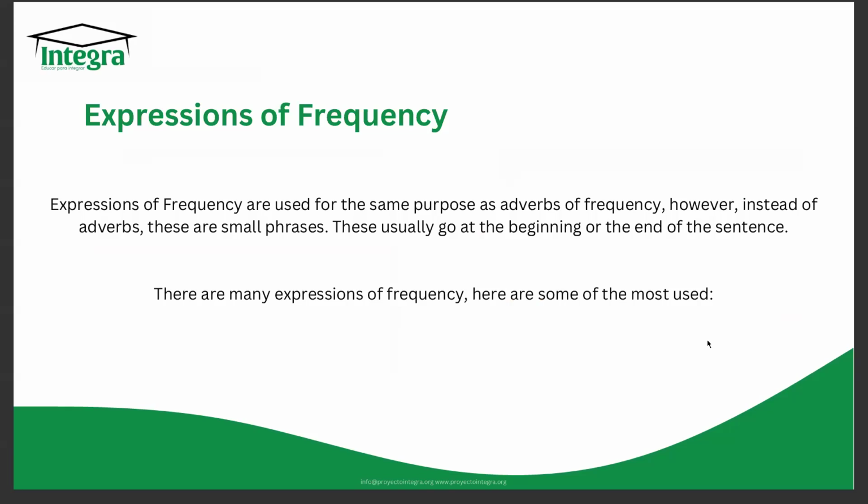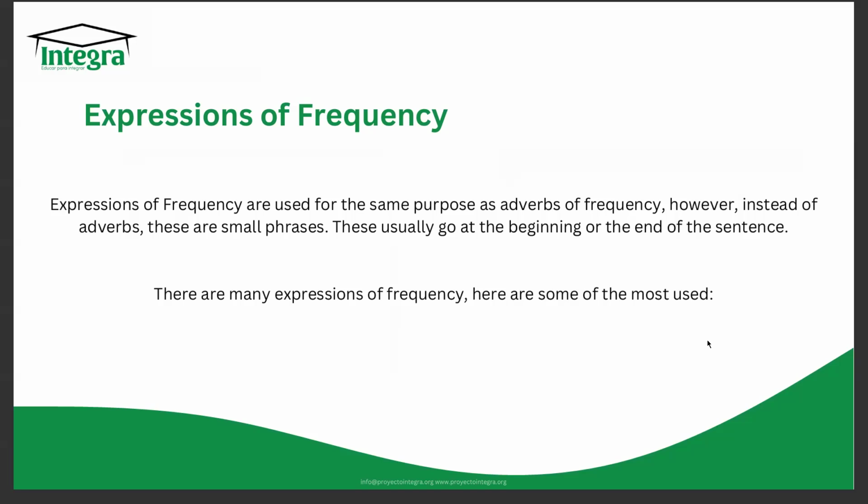And now we have the other thing that I mentioned in the beginning, expressions of frequency. So what's the difference? The difference is that these expressions are small phrases that you can add also to express the frequency with which we do something. So they have the same use as the adverbs, but whereas adverbs are just words, these expressions are smaller phrases.